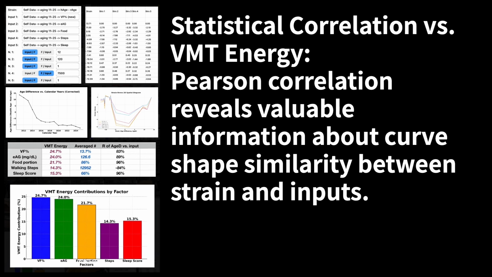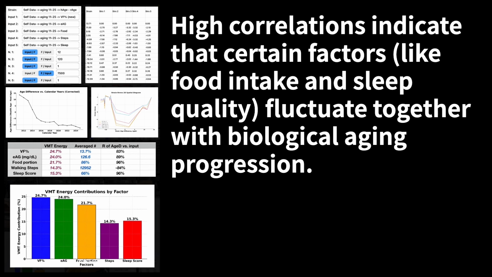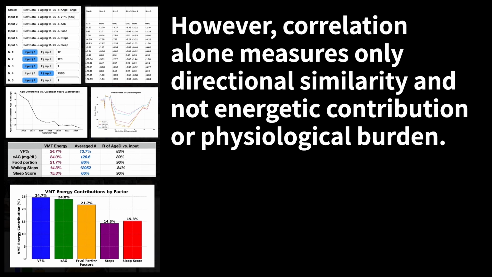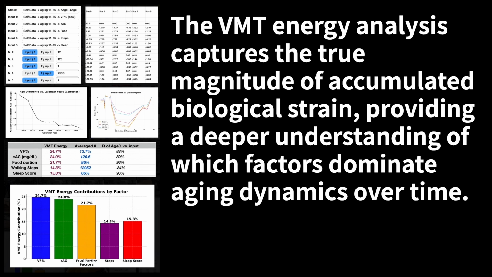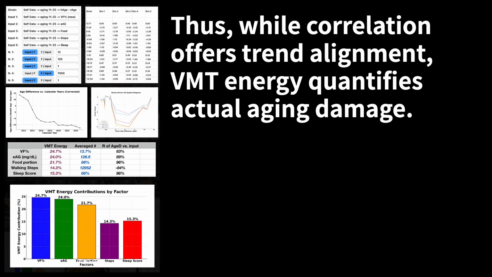Statistical correlation versus VMT energy. Pearson correlation reveals valuable information about curve shape, similarity between strain and inputs. High correlations indicate that certain factors, like food intake and sleep quality, fluctuate together with biological aging progression. However, correlation alone measures only directional similarity and not energetic contribution or physiological burden. The VMT energy analysis captures the true magnitude of accumulated biological strain, providing a deeper understanding of which factors dominate aging dynamics over time. Thus, while correlation offers trend alignment, VMT energy quantifies actual aging damage.